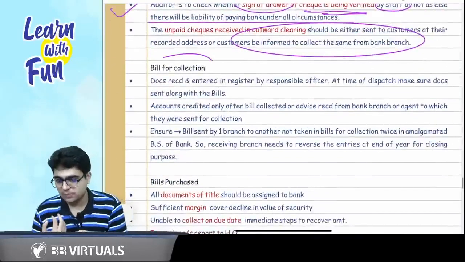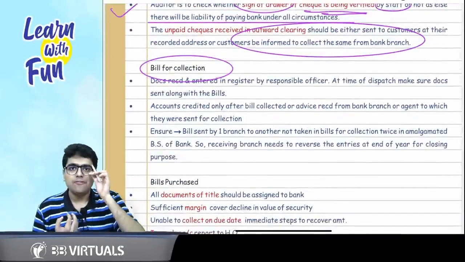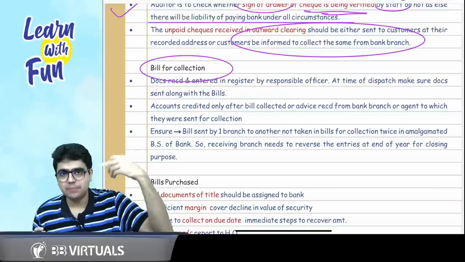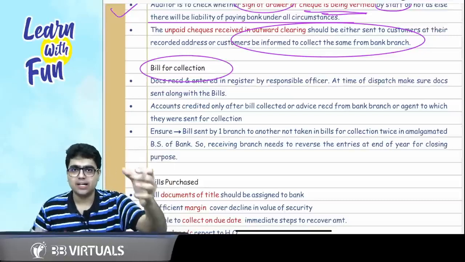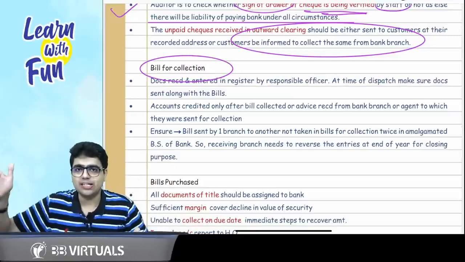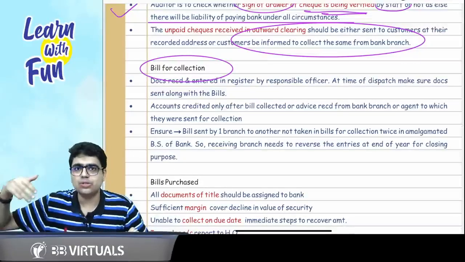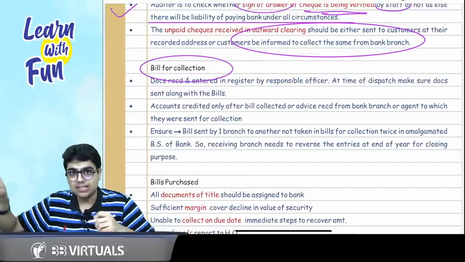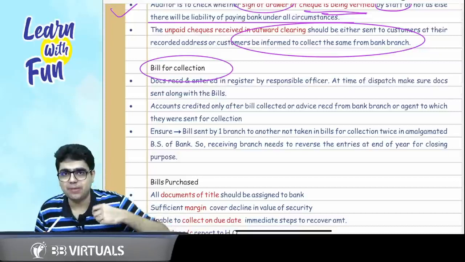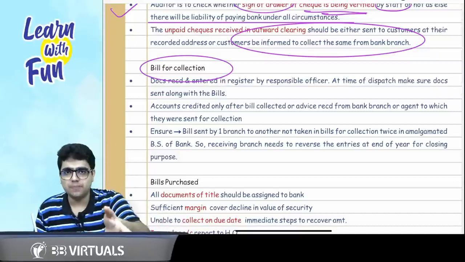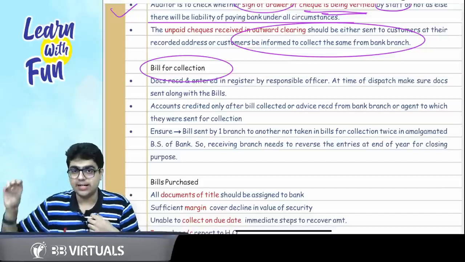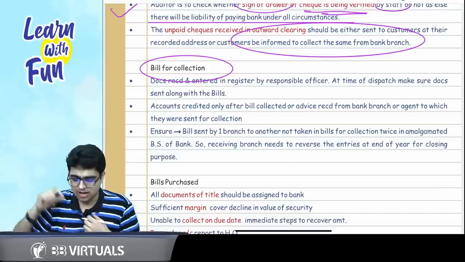Now comes the concept of bill for collection. I hope you remember, we discussed it with the help of an example, that I present the bill for collection and the documents to my bank. My bank transfers that bill for collection and documents to the other branch which is located in the importer's country. That branch helps me in collecting the payment and provides the documents to the importer. So when that payment is collected, my account is credited.